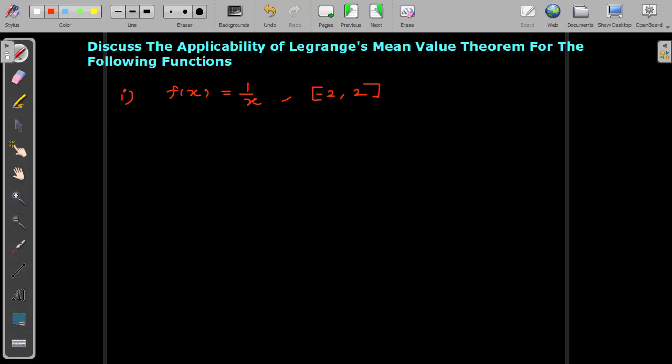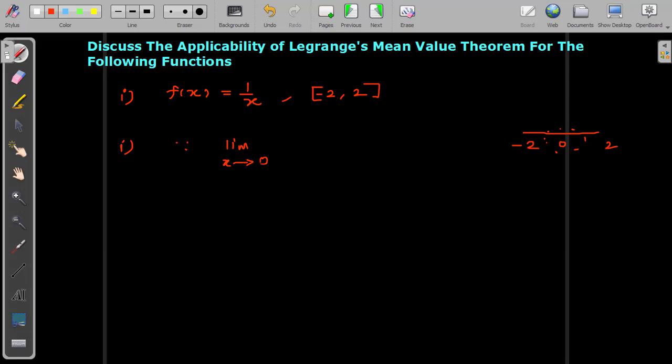Here the given function is a rational function over the interval minus 2 to plus 2. So let's start. The very first condition is we need to check continuity over the closed interval minus 2 to plus 2. Clearly, by inspection, consider the limit as x tends to 0. Why am I taking 0? Because the given interval minus 2 to plus 2 includes 0. There are many points, and among those I am taking 0. So I am going to find the limit of the function as x tends to 0.